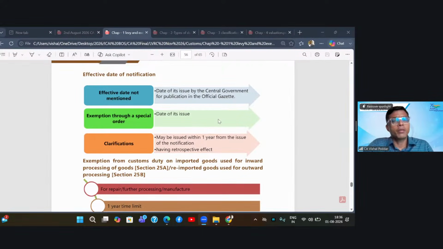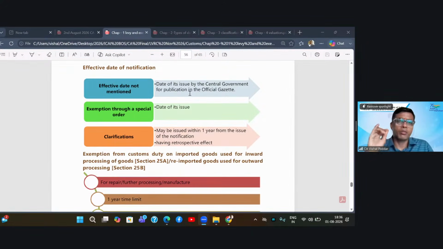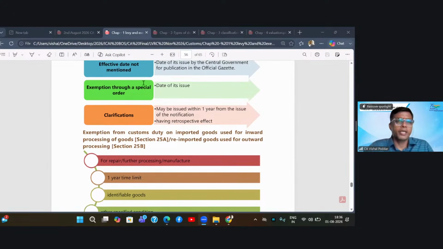comes the important point. What is the date on which the notification will be treated as effective or applicable? So the answer is, first, the date of its issue by the central government. Whenever the government issues, they put a date in the notification, that is the effective date. Second, wherever it is by way of a special order, again it is the date of its issue.